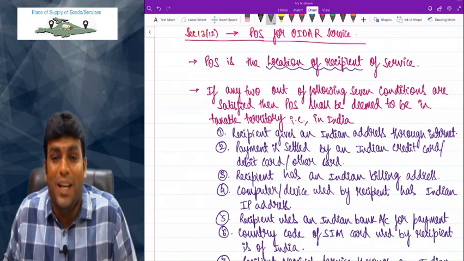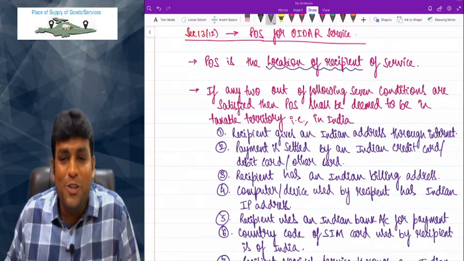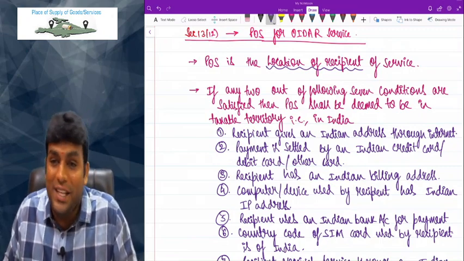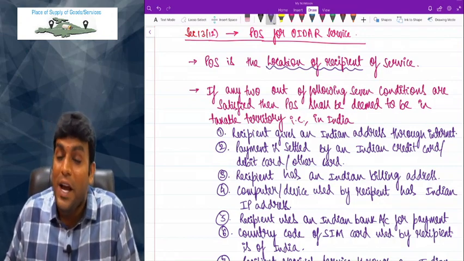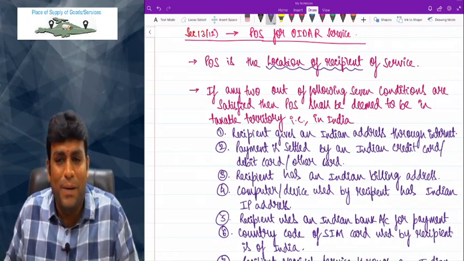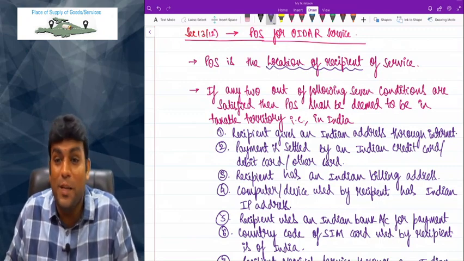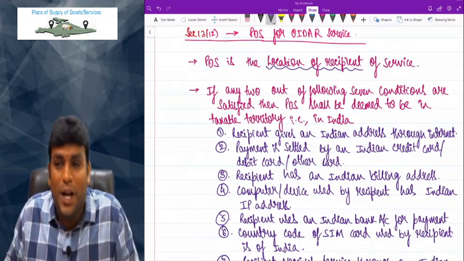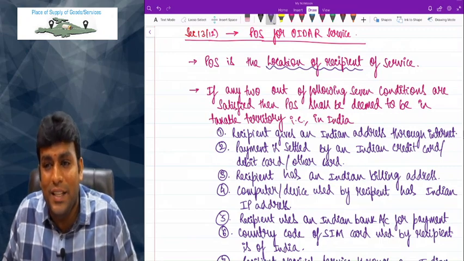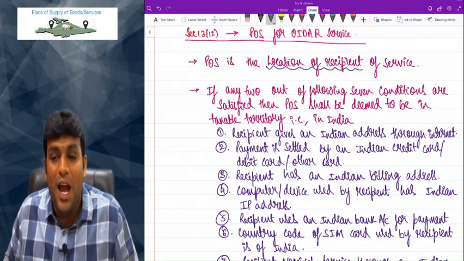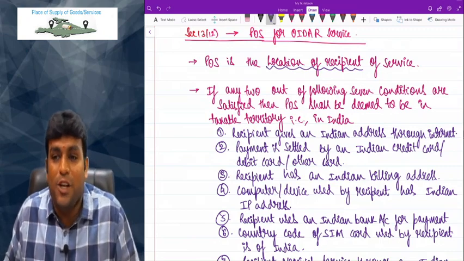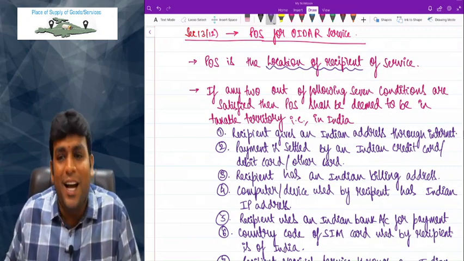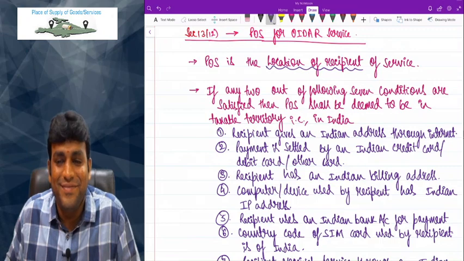Section 13(12), which talks about place of supply in relation to online service, where law told place of supply is the location of recipient of service. And if any 2 conditions out of the following 7 conditions are satisfied, then place of supply shall be deemed to be in India. That's it. Very, very interesting point.